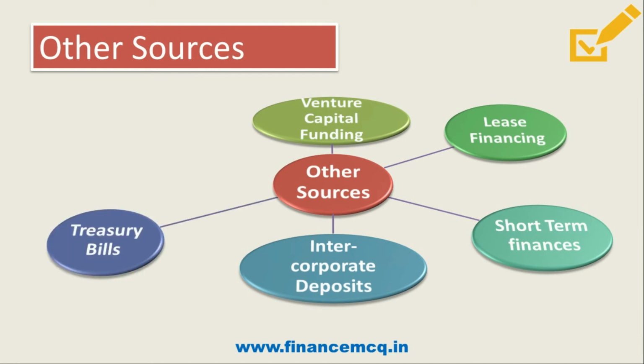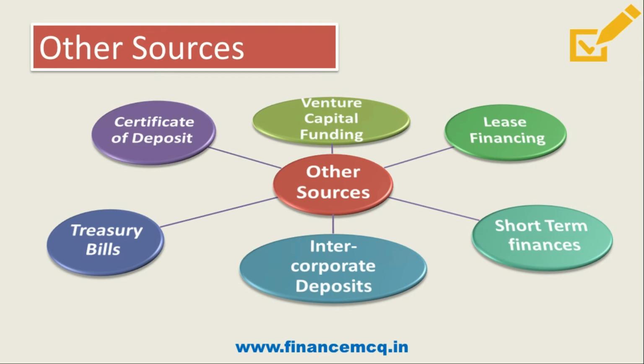Then we have treasury bills. Friends, these are issued by the Government of India to meet its short-term borrowing requirement, and the period ranges from 14 to 365 days. Then we have certificates of deposit. It's like a fixed deposit certificate which has a fixed maturity period.